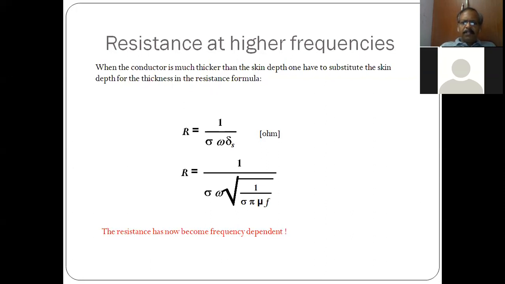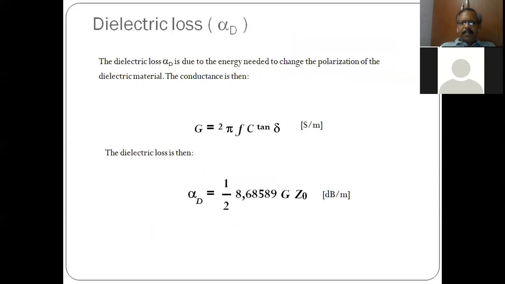So it is interesting to see that the resistance at higher frequency becomes higher. Same conductor, same thickness, same material, same dielectric, same board, yet resistance increases at higher frequency. Naturally, the loss also increases. Next is the dielectric loss, which is also a function of frequency, as we have seen from the tan delta.